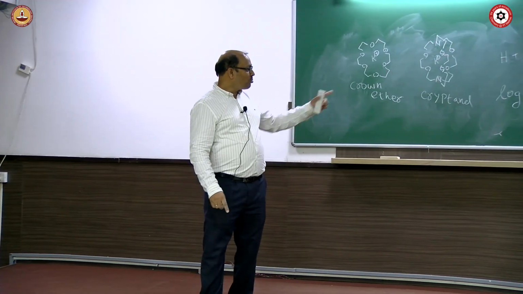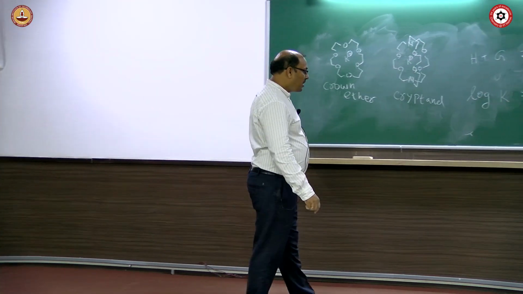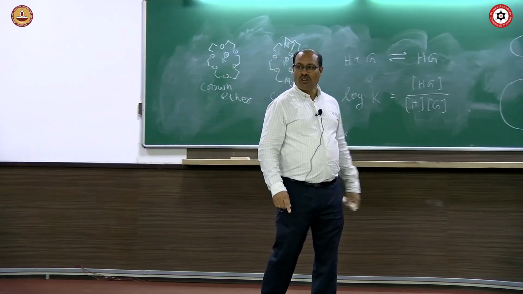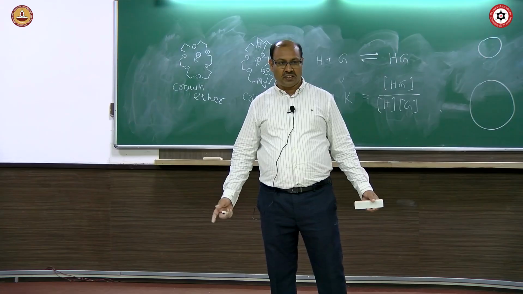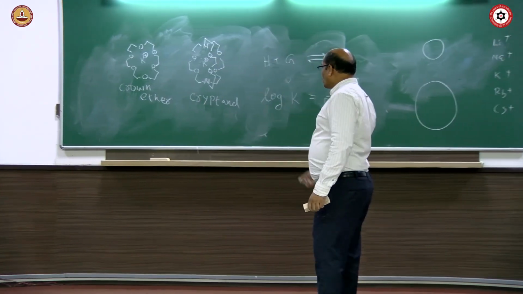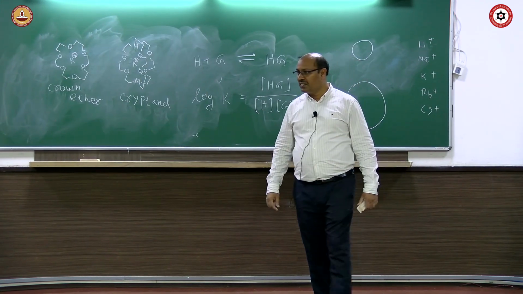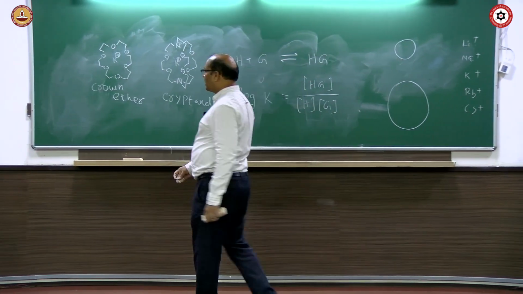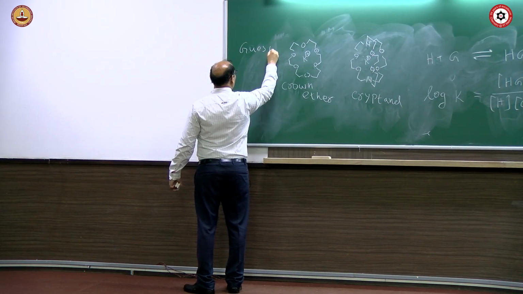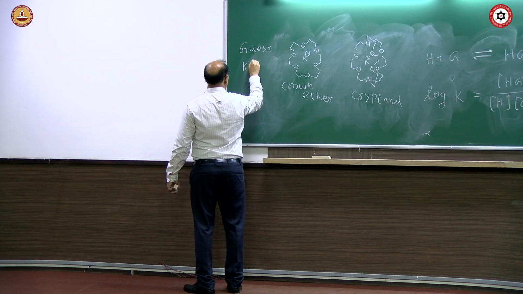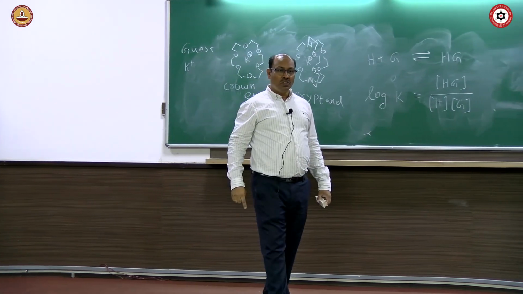The bigger the concentration of host-guest complex, the higher the binding constant. And the binding constant value also depends upon the solvent. In a certain solvent, whatever the binding constant, in another solvent it may be different. What you saw so far is crown ether and potassium ion as host and guest. The guest is cationic. There are some host molecules which can bind anion.